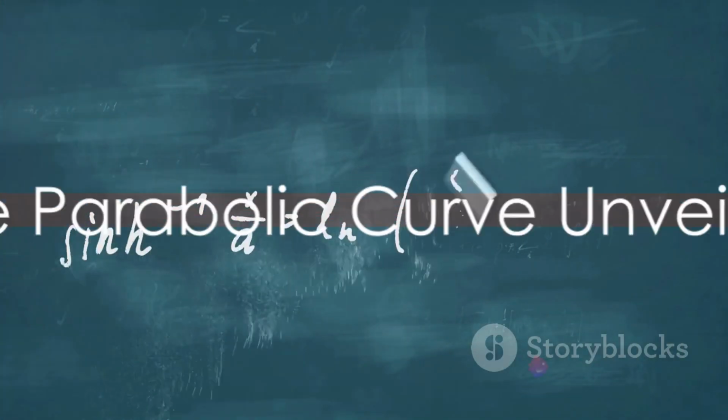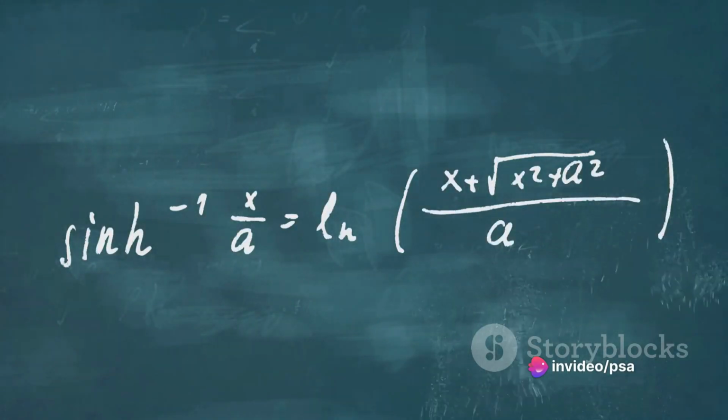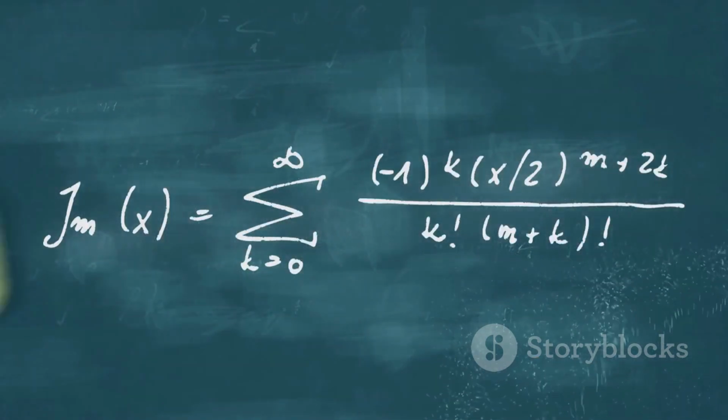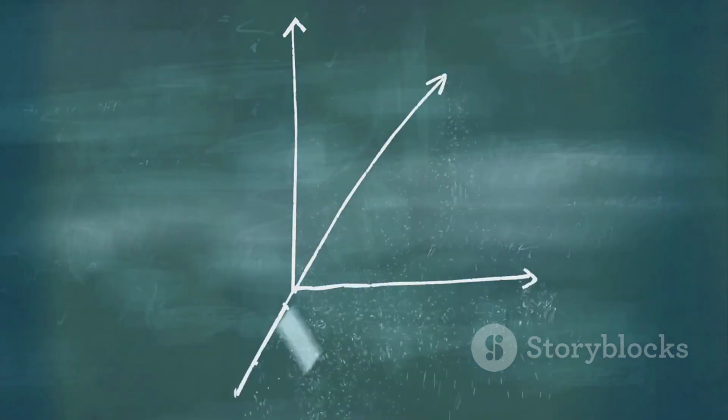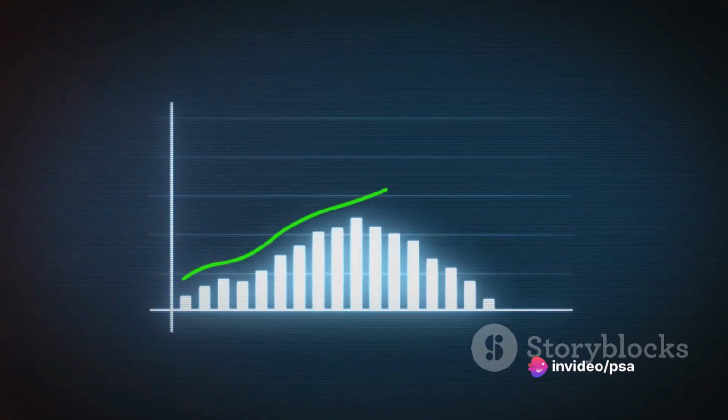What exactly is a parabolic curve, you may ask? Well, let's dive right into it. A parabolic curve, or simply a parabola, is a type of curve that you might have come across quite often without even realizing it. Picture a U-shaped curve, symmetrical and smooth. That's your basic parabola. But what makes it truly interesting is its unique properties and the way it behaves.